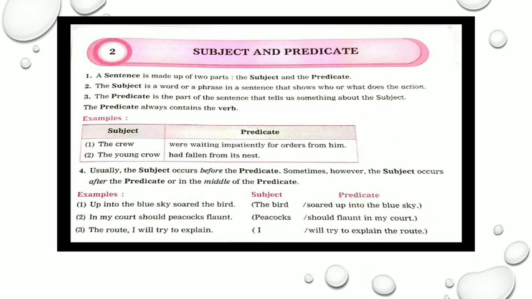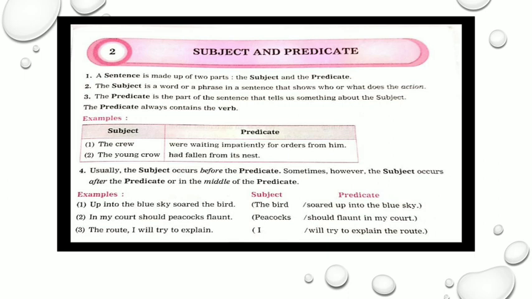Now, when we look at these examples, what comes to our mind first? That the subject usually occurs before the predicate, that the beginning of the sentence is the subject and the rest is the predicate. But every time it is not so. Usually the subject occurs before the predicate, but we cannot ignore the fact that the subject can occur after the predicate or in the middle of it. It will be better understood by the example given here.